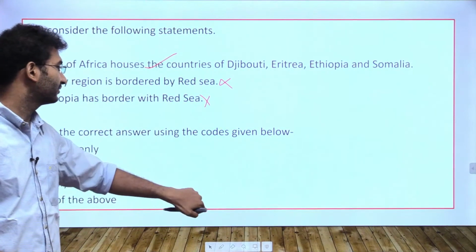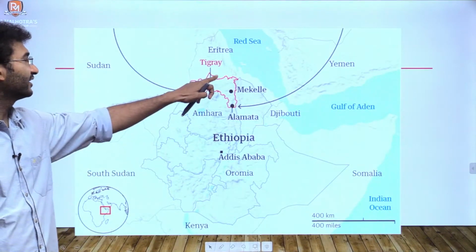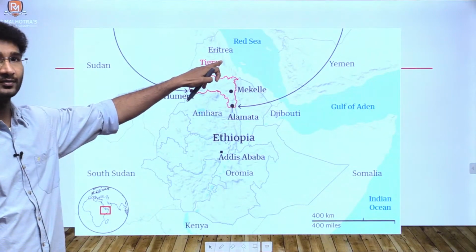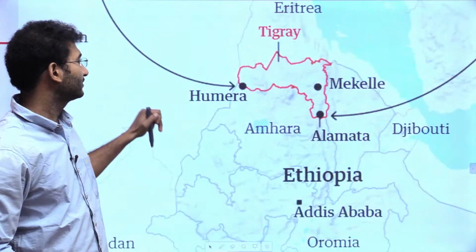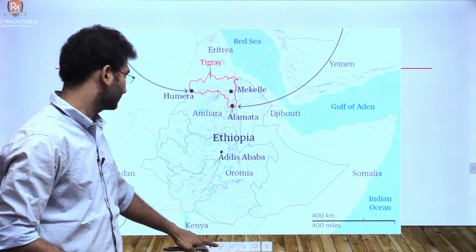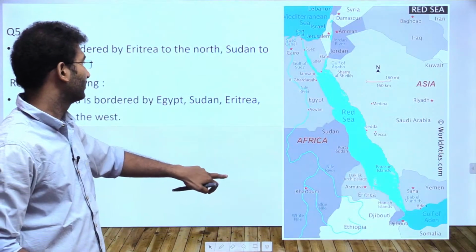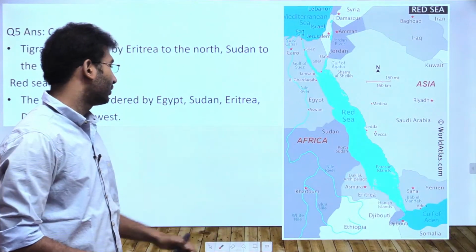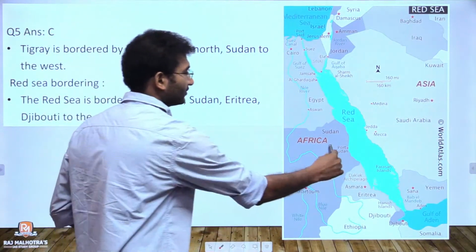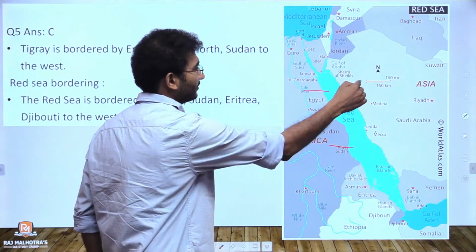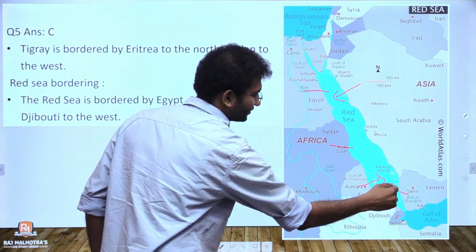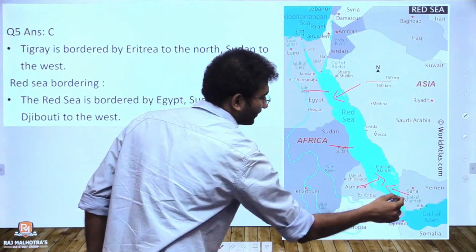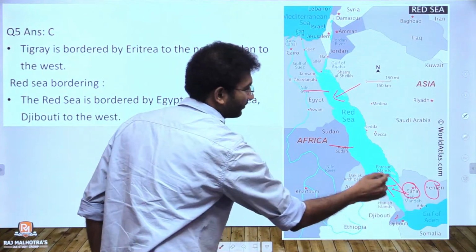Let's see a map here. This is the Tigray region, Eritrea in the north and Sudan to the west. The countries that border the Red Sea are Sudan, Egypt, Saudi Arabia, Eritrea, and Sana is the capital city of Yemen, so Yemen.